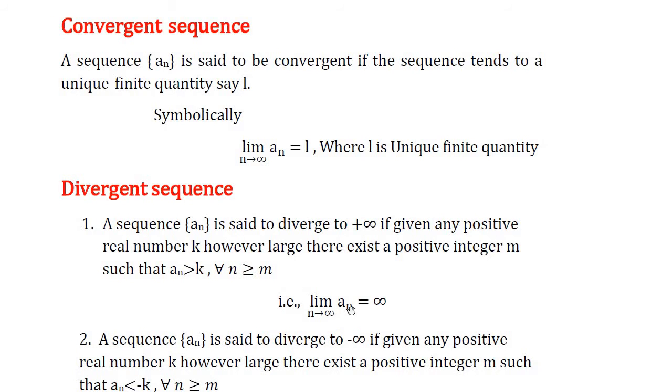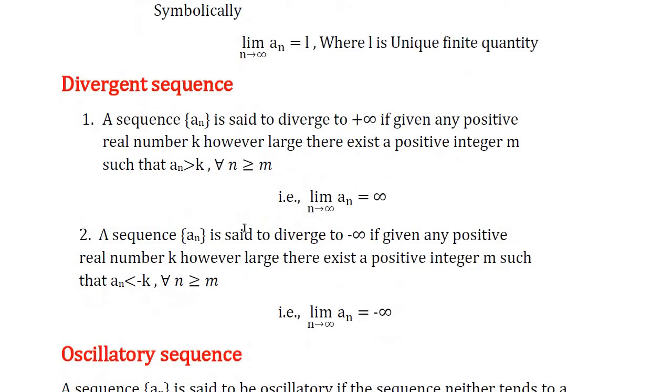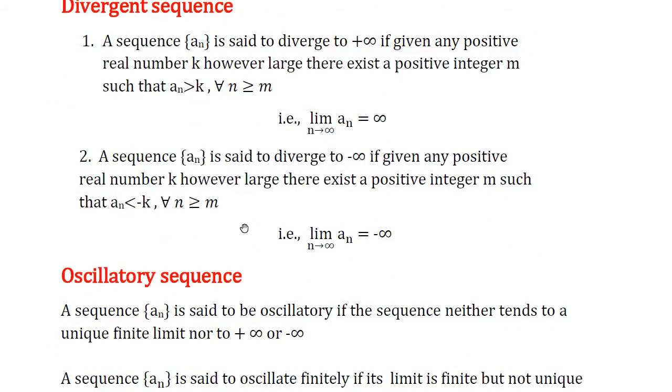That is, limit of a_n as n tends to infinity is equal to infinity, which means the sequence a_n is divergent or diverges to plus infinity only when limit of a_n as n tends to infinity is equal to plus infinity.